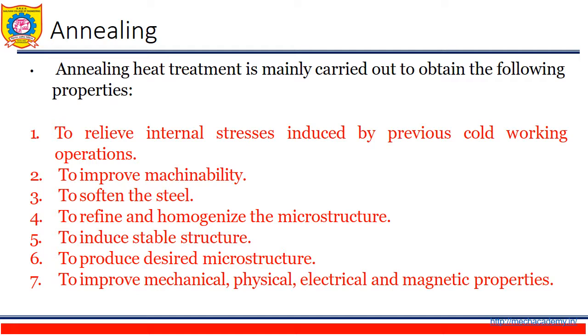First one is to relieve the internal stresses induced by the previous cold working operations. Second is to improve the machinability of steel or metal. Third is to soften the steel. Fourth is to refine and homogenize the microstructure of steel. Fifth point is to induce a stable structure. Sixth point is to produce the desired microstructure. Seventh point is to improve the mechanical, physical, electrical and magnetic properties of steel.